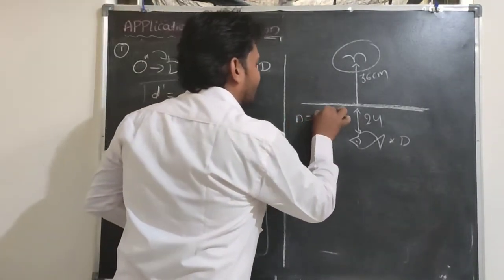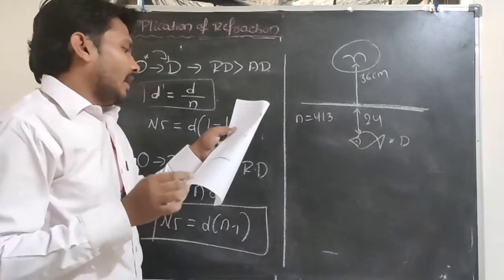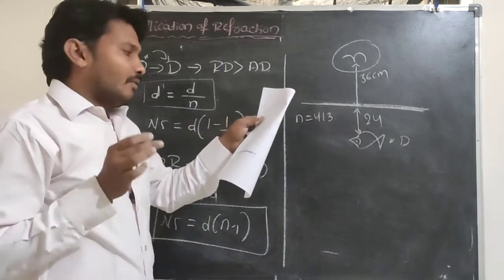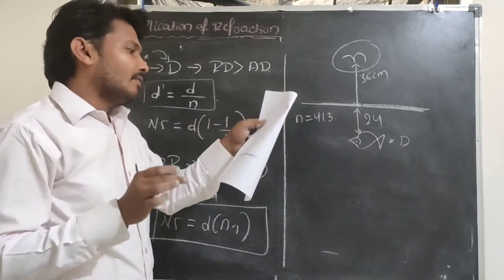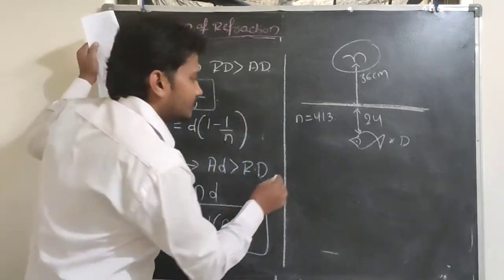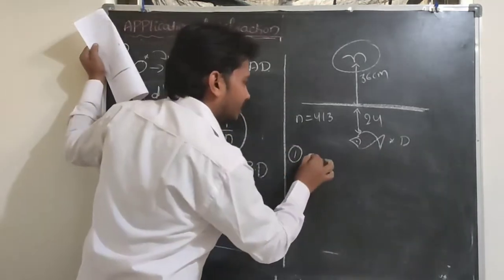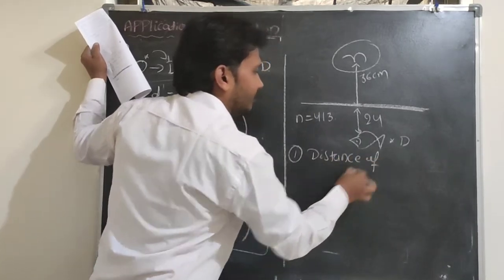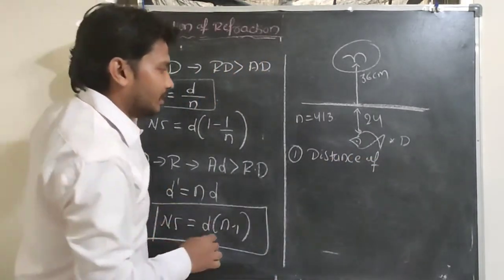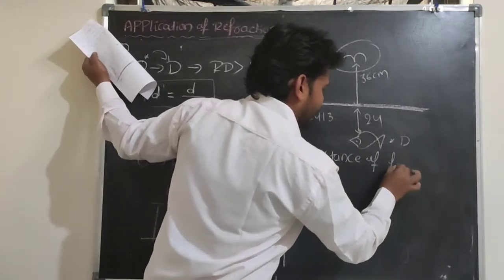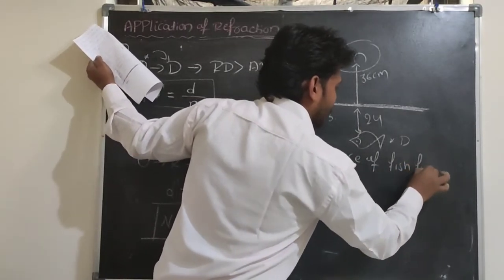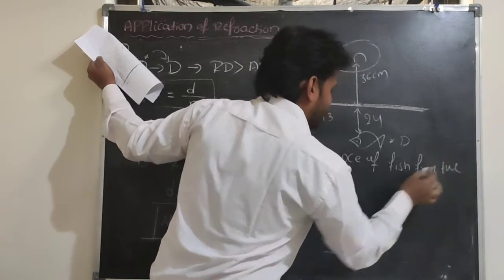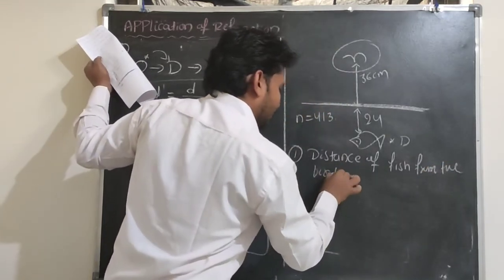The refractive index of water is 4 by 3, and they may ask the question: find the distance of the fish from the bird. First question, distance of the fish from the bird.